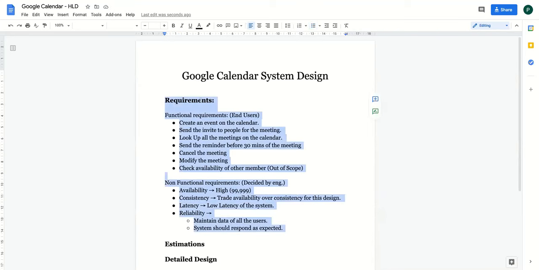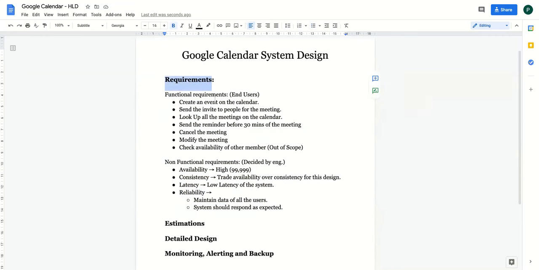Now, once you are done with the requirements, you should not take more than 5 to 7 minutes to come up with all the requirements of your system, right? You should be able to come up with all these requirements within 4 to 5 minutes. You should not take more than that much time.